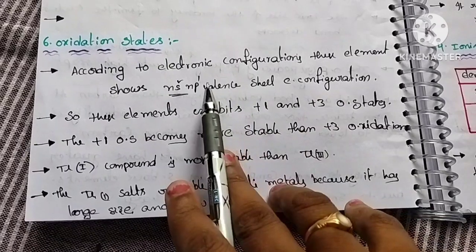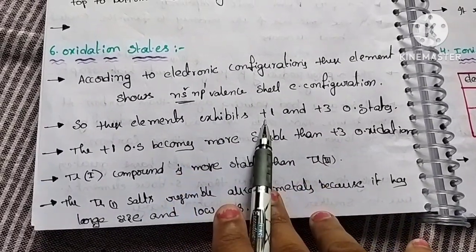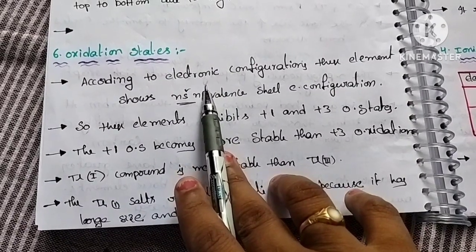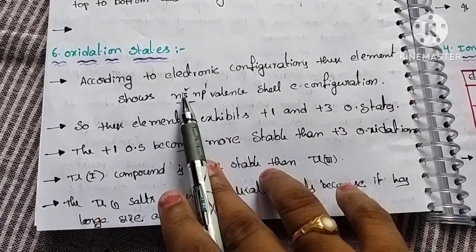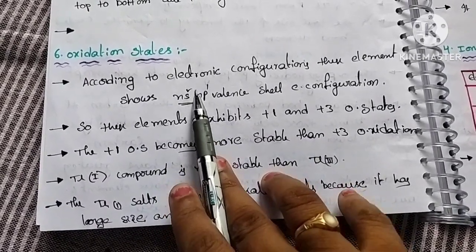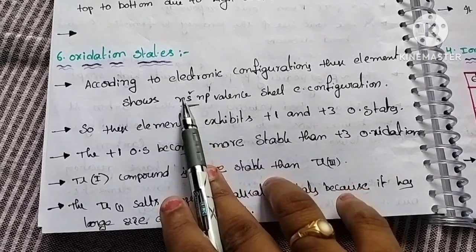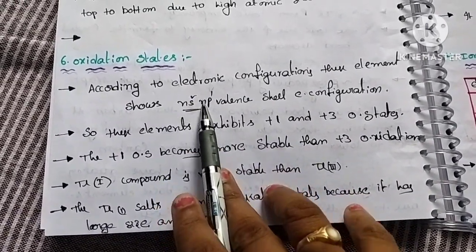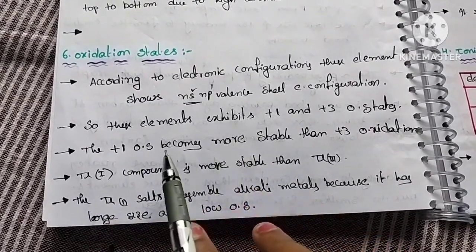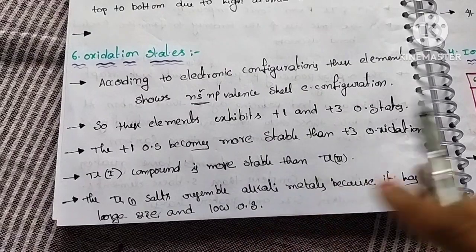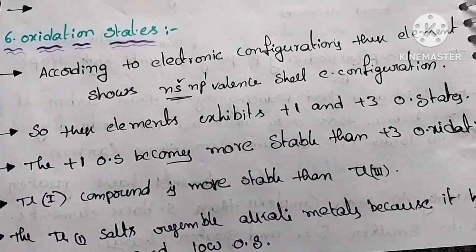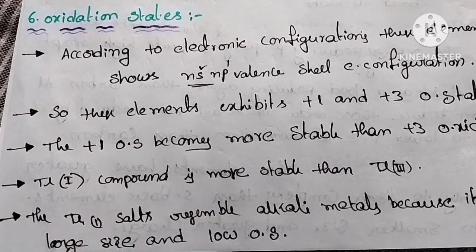Why? Because +1 oxidation means losing one electron. If any element loses one electron in the 13th group, the valence shell becomes s2. So here the s orbital is completely filled. The completely filled orbital means stable, that the element becomes stable. So these elements, the +1 oxidation state becomes more stable than the +3 oxidation state. That's why thallium 1 compound is more stable than the thallium 3.